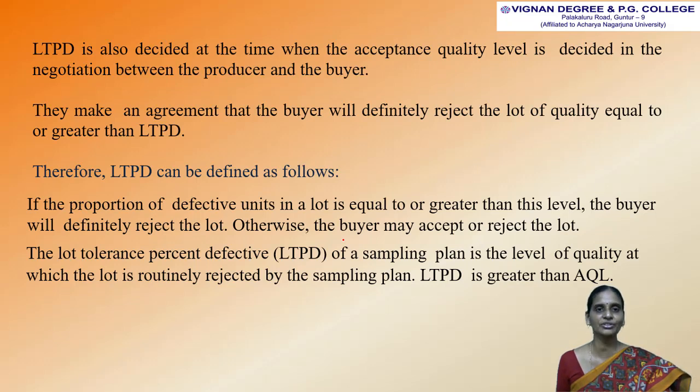Therefore, LTPD can be defined as follows. If the proportion of defective units in a lot is equal to or greater than this level, the buyer will definitely reject the lot. Otherwise, the buyer may accept or reject the lot. The lot tolerance percent defective of a sampling plan is the level of quality at which the lot is routinely rejected by the sampling plan. So LTPD is greater than AQL.